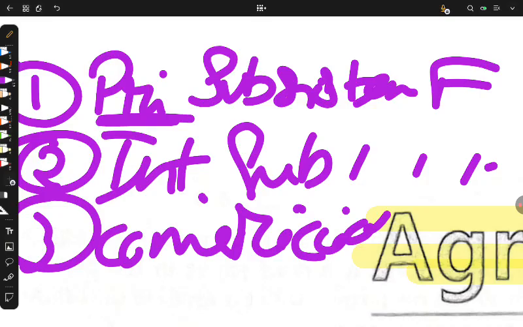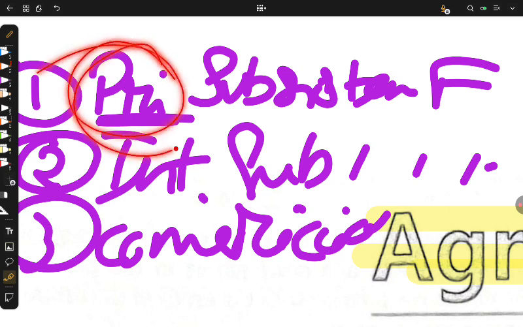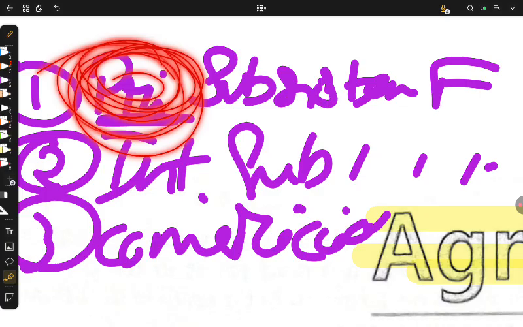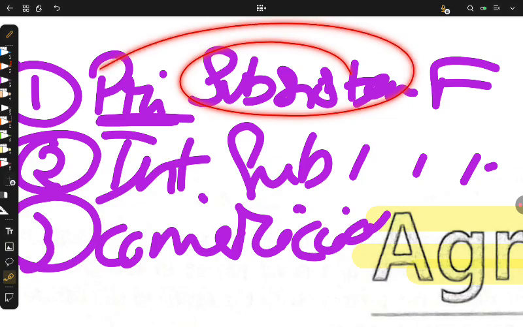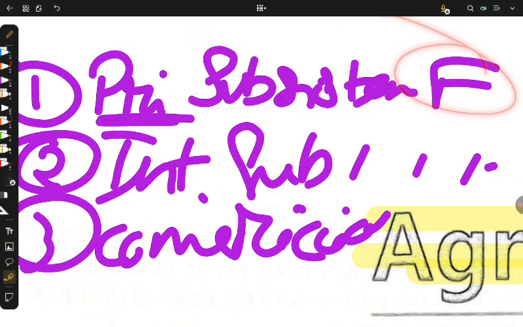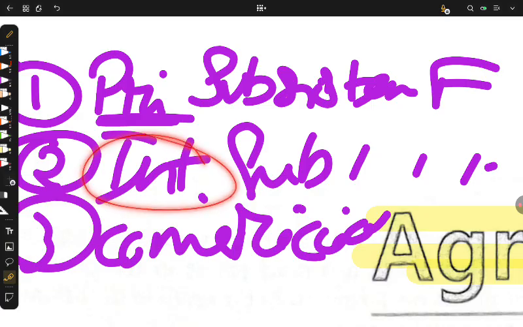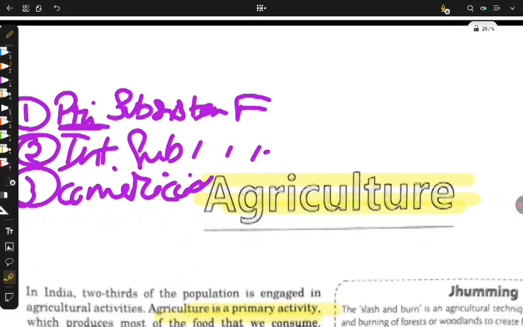Let's go with titles. So first is primitive. Primitive means old. Subsistence means bare minimum level, and farming, I have told you before. Intensive means very, very hard or intense. Subsistence means, of course, bare minimum level. Commercial means selling. Commercial means commercial activities, selling, buying for money.